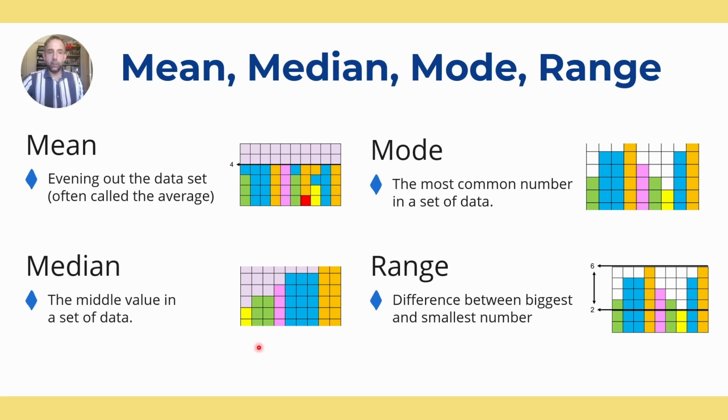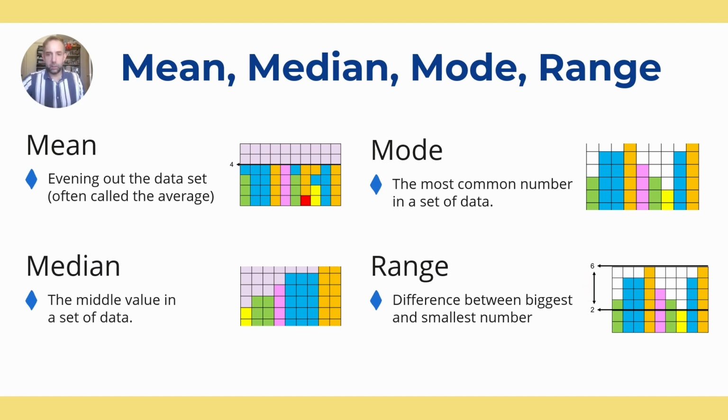The median is the middle value in a set of data when you put them in order. So a bit tricky to see visually here, but it is important to order the data. It'll be clearer once we use numbers for this one. And the range is the difference between the biggest and the smallest. So we found the biggest bar and the smallest bar, and we've taken away the difference between the two, which is a measurement of spread.